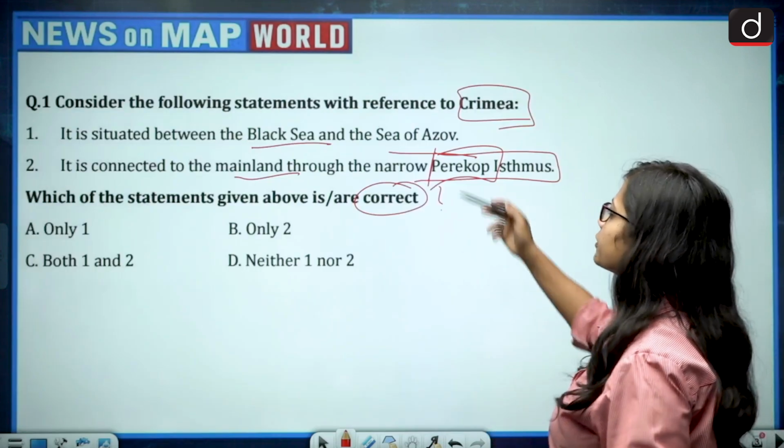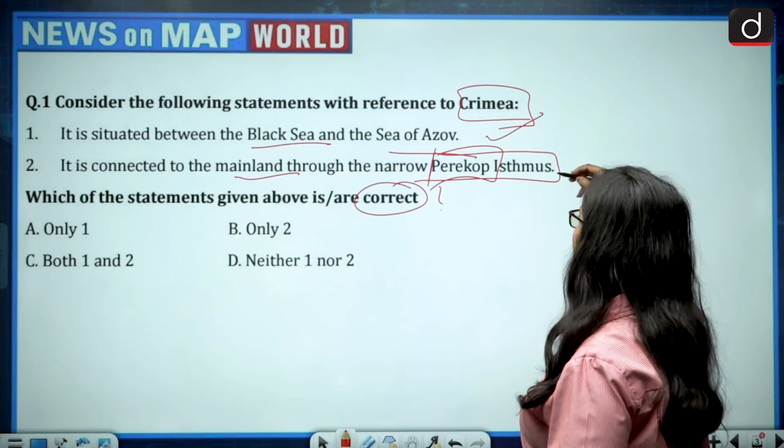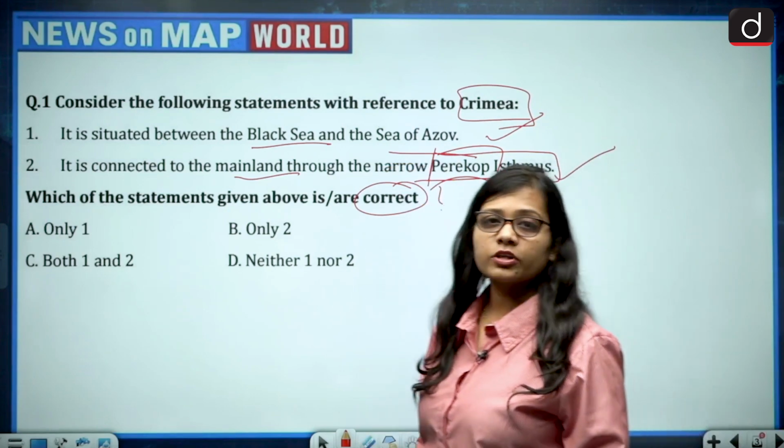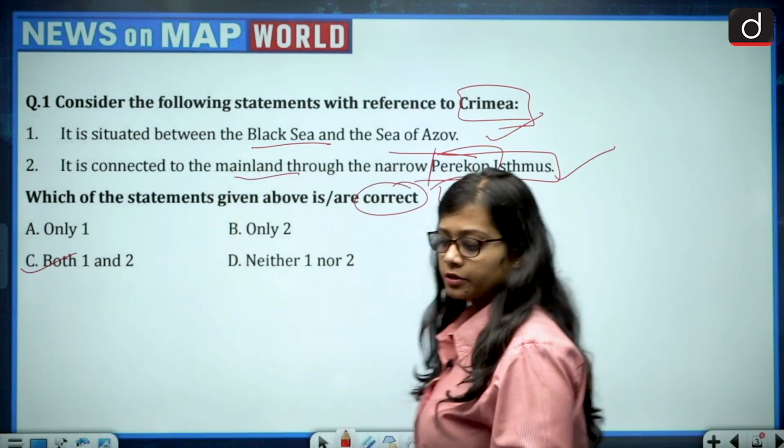So it is situated between Black Sea and Sea of Azov, correct. It is connected to the mainland through the narrow Perikop Isthmus, this is also correct. So the correct answer becomes option C, that is both 1 and 2.